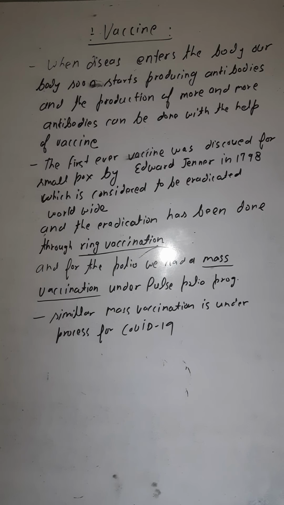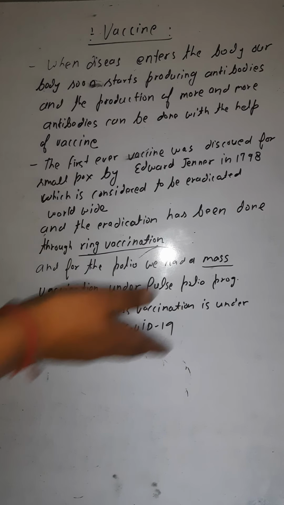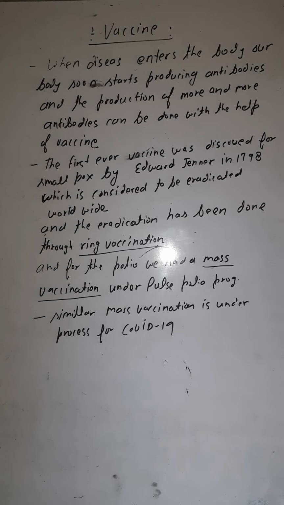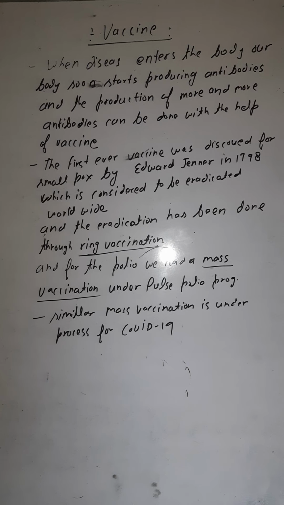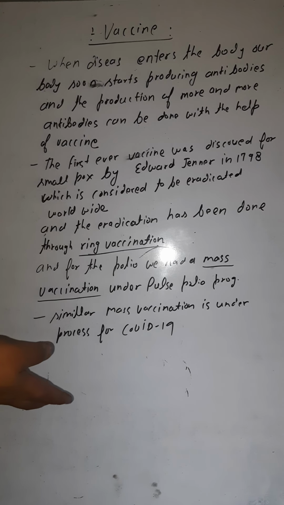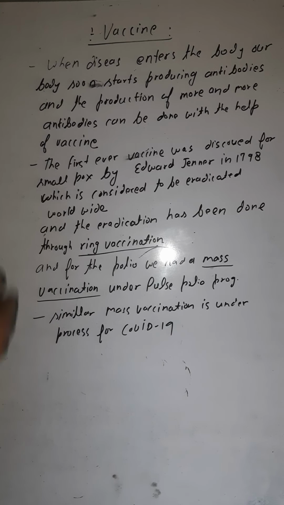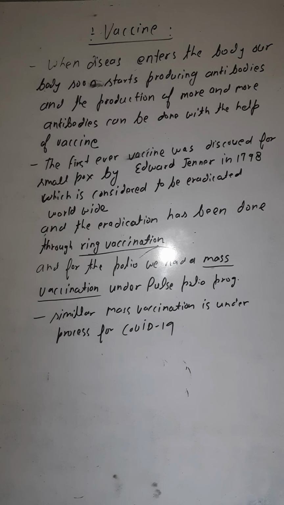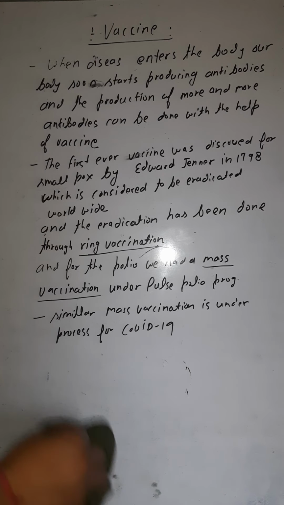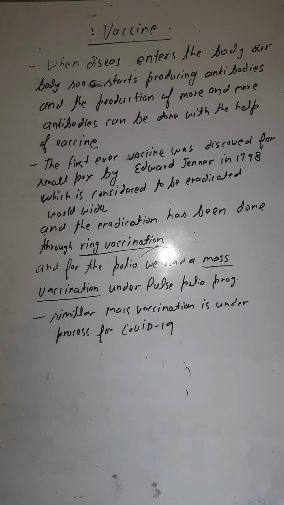For this, at first the persons having the age of 45 plus are to be vaccinated. Then later on, the persons between the age group of 18 to 45 are to be vaccinated. Then later on, persons below 18 also will be vaccinated under this mass vaccination program for COVID-19. Are you getting this all? So this was all about the vaccination program.